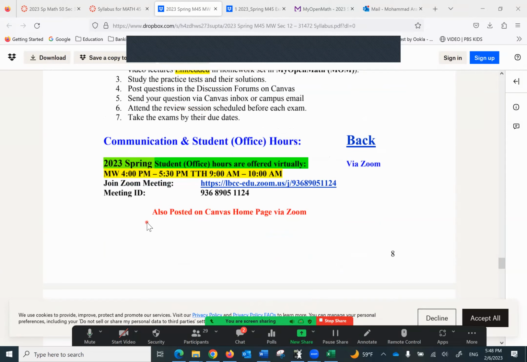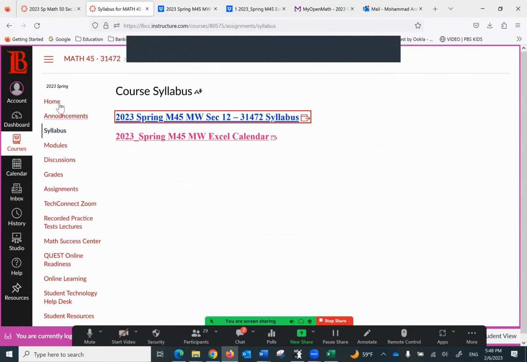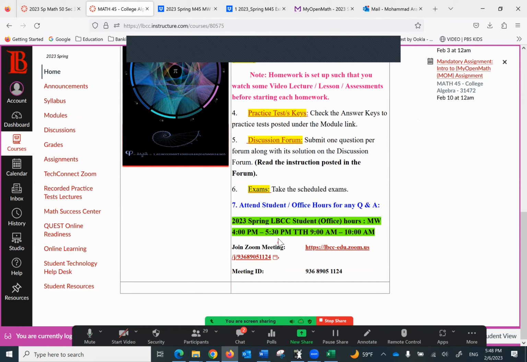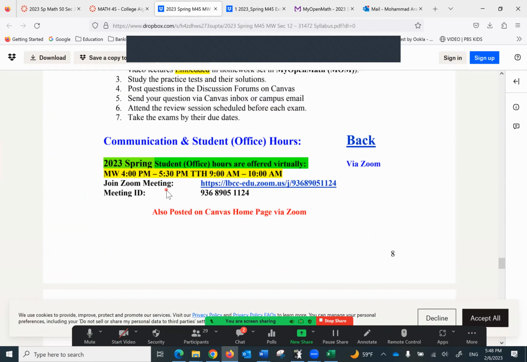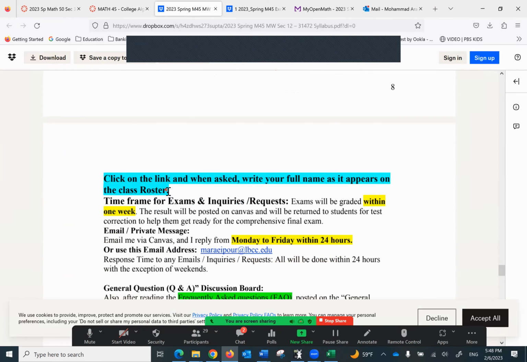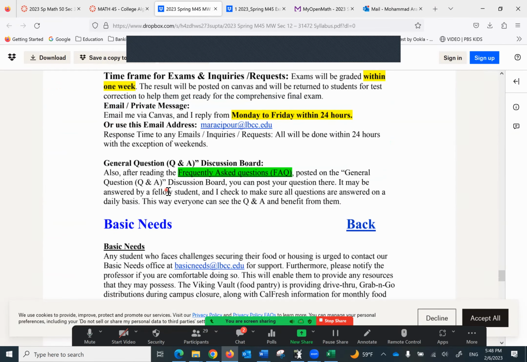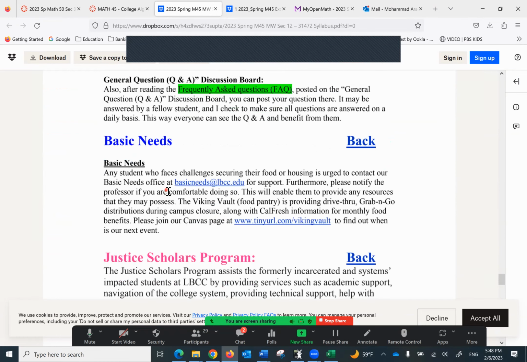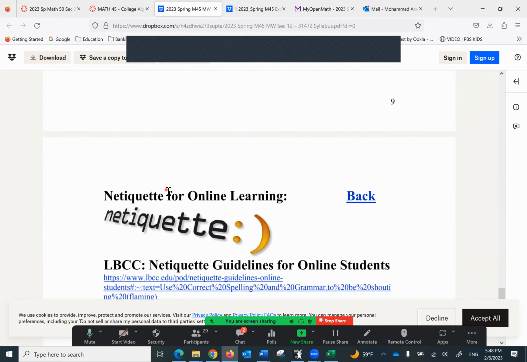Here are the student office hours, and it's not only here, you can also find it on the home page, at the bottom of the home page. All right, so you can find it here or in the syllabus. There are other helpful sites like Basic Needs, Justice Scholar programs.